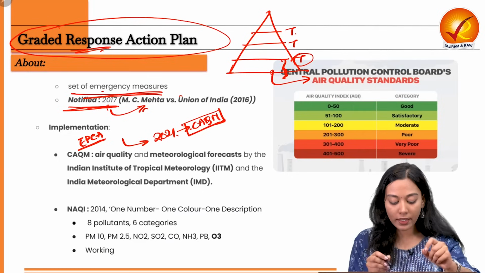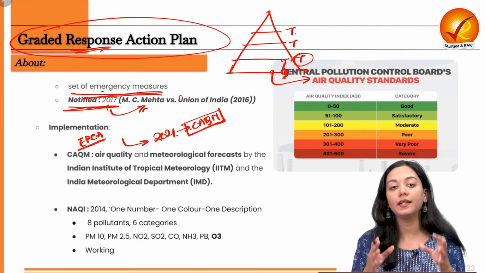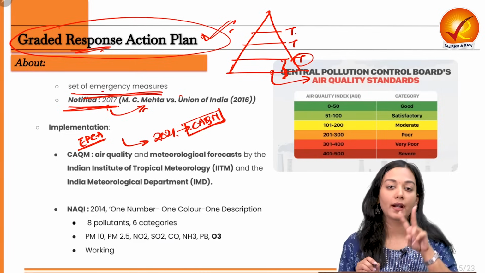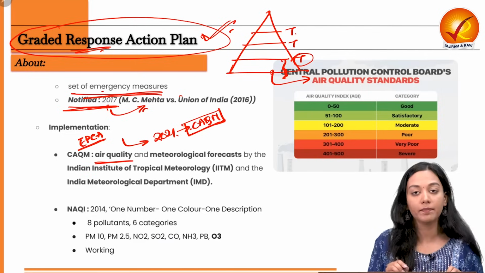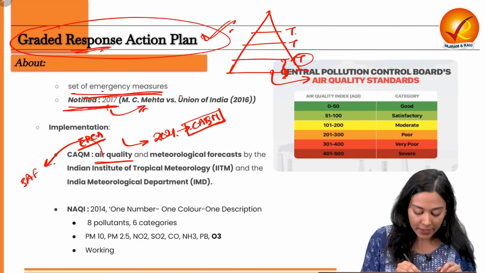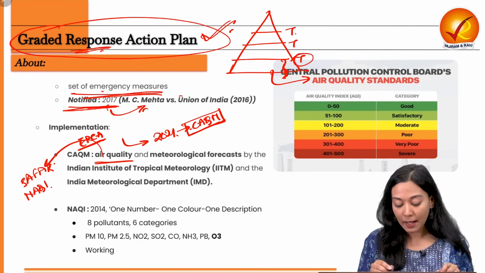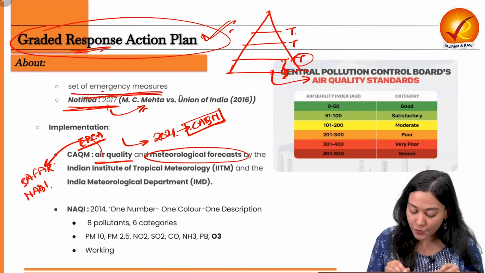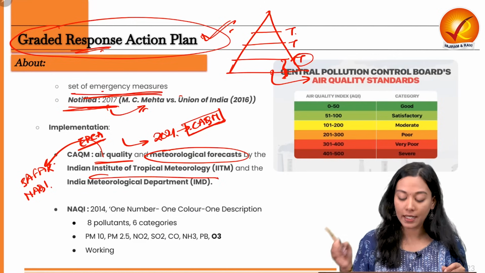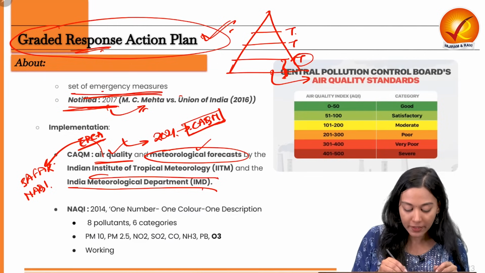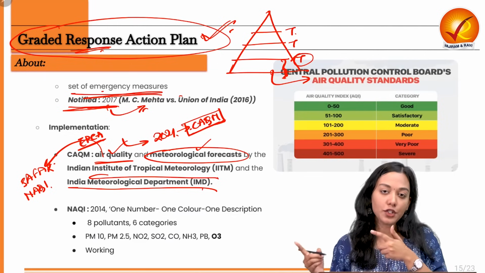So this statutory organization is responsible for implementing the measures of GRAP in the NCR region on the basis of two factors. First of all, it checks the air quality. Air quality is checked with the help of certain metrics, for example, the SAFAR index, the National Air Quality Index, and several meteorological forecasts that are done by the Indian Institute of Tropical Meteorology of Pune and the IMD, Indian Meteorological Department. So on the basis of these two parameters, it performs the implementation of GRAP.